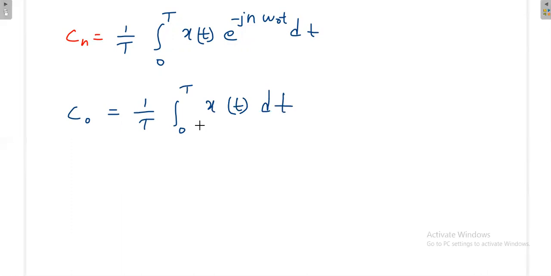Okay, so without worrying about C naught, you concentrate here. This is the signal given. For this signal, I am just calculating the integration 0 to t dt. That means integration is like area. So I can imagine it like this: this is area divided by time, area divided by time. That means what? Time duration of the signal.